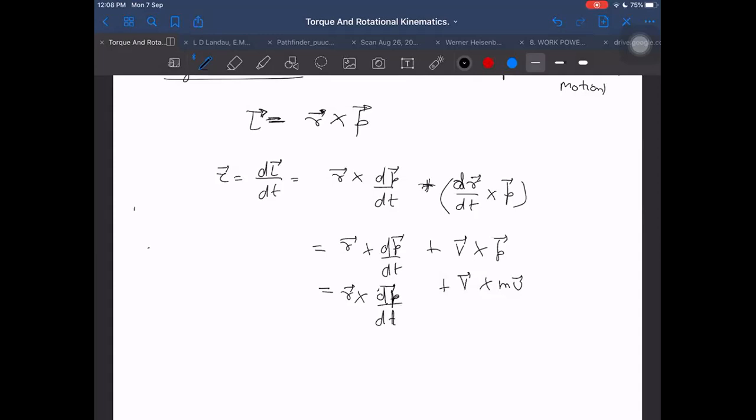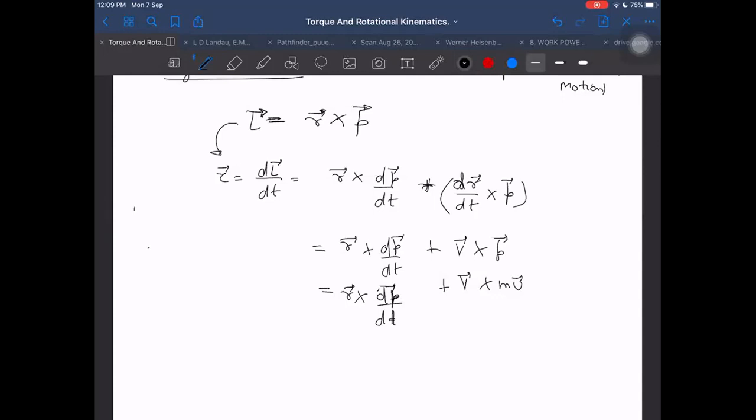Last time when I was starting from the integral, it became complicated to justify what I did. I wanted to start from R cross integrated dP, and I wanted to say that R is constant. Then it appeared, for me also for some time, that the condition that R is constant is required, but we don't need that condition here. R may be constant or R may not be constant. So it was easier to prove that by starting from L first.